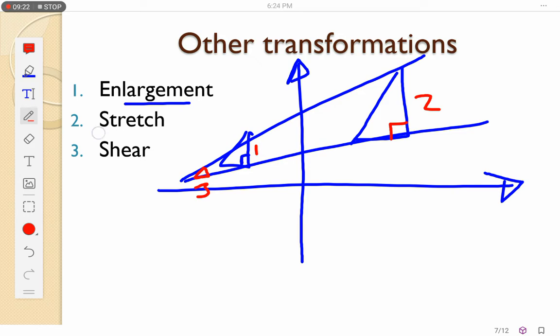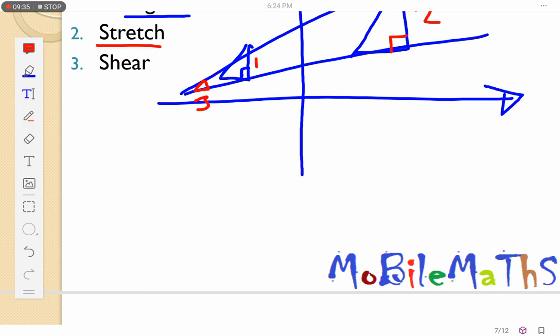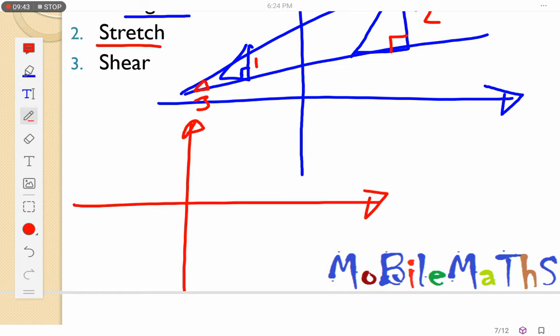Okay, then when you talk of stretch, we are stretching. Let's have an example to clearly elaborate this. If I have my Cartesian like this, x and y, and I have my box like this, I can stretch it like this. I can stretch in this direction, in the x direction. I can also stretch it in the y direction and have something like this. I've stretched it.